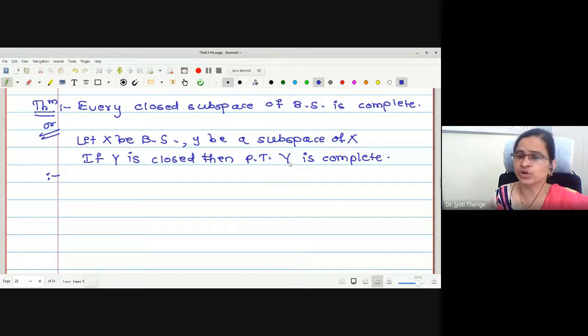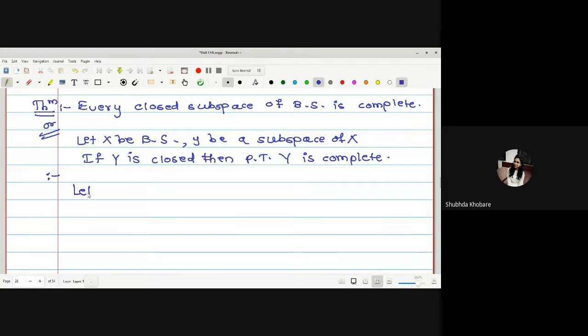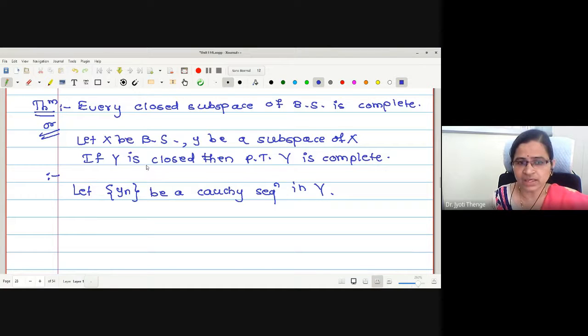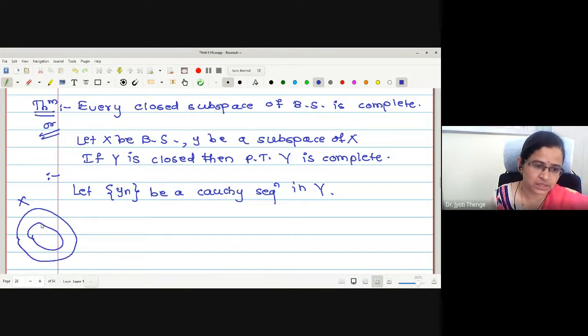What does one have to prove in order to prove Y is complete? We will start with one Cauchy sequence and we will prove the limit point is in the same space. Correct, no? Therefore, let yn be a Cauchy sequence in Y. But what is Y? Y is a closed subspace of a Banach space. This is the situation, no? This is X and this is Y.